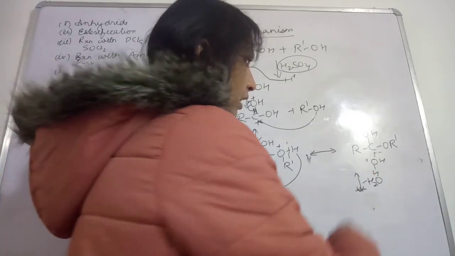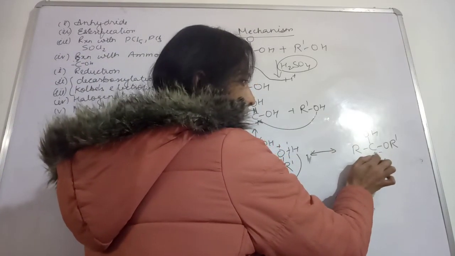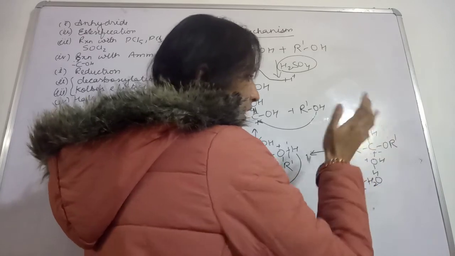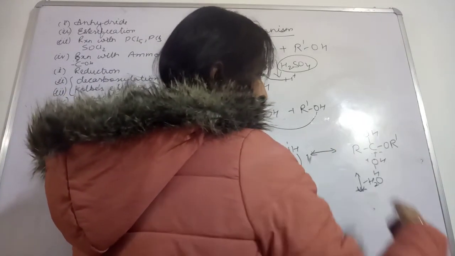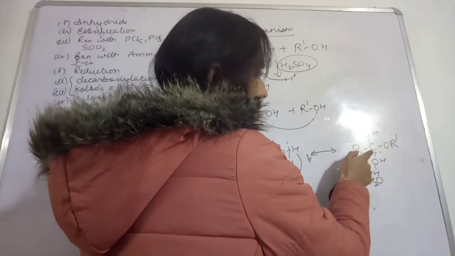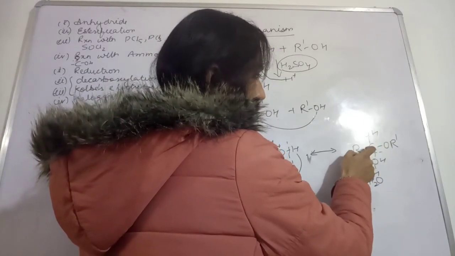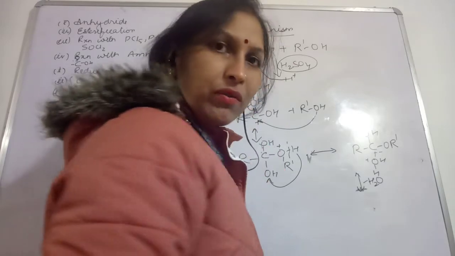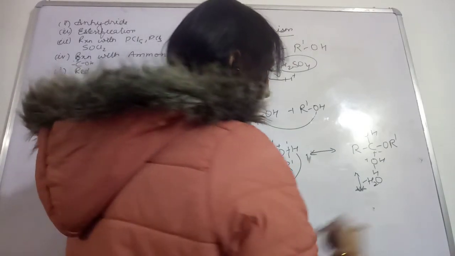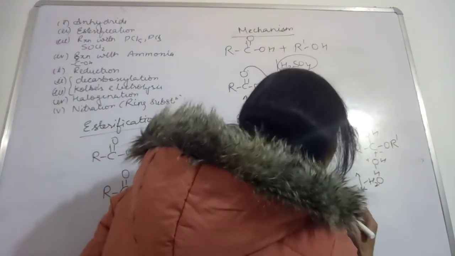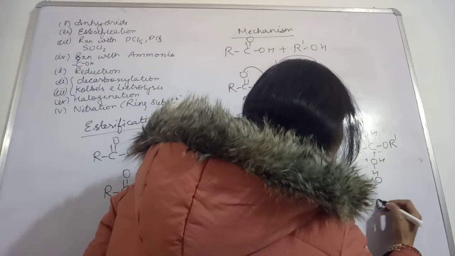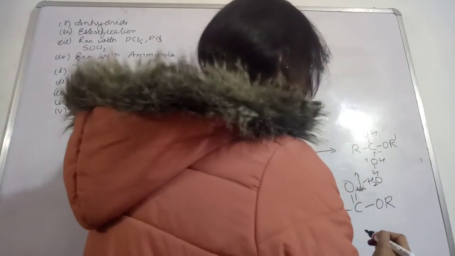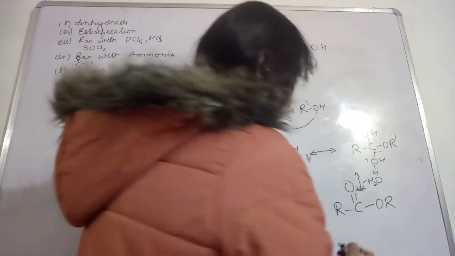So if this carbon is breaking this bond, then what will the carbon be left with? See, H2O, so this is going to come out. Now this carbon is left with 3 bonds. Carbon will not be stable with 3 bonds. That is why this carbon will make a double bond with this oxygen, and then this compound will be formed.